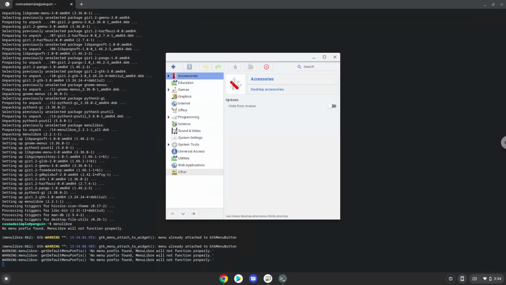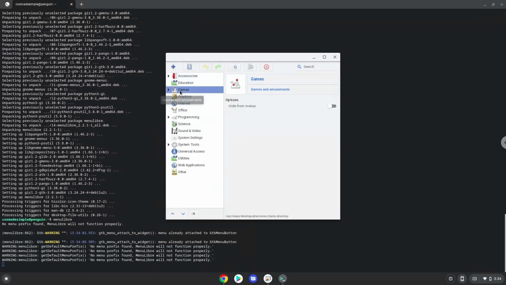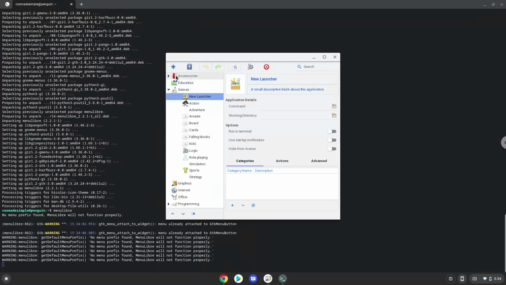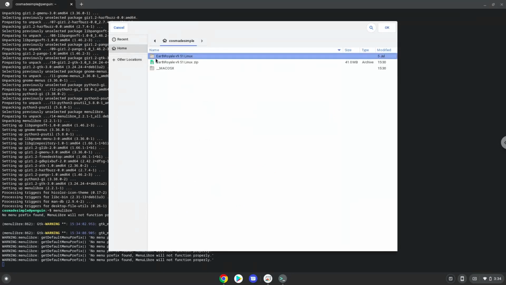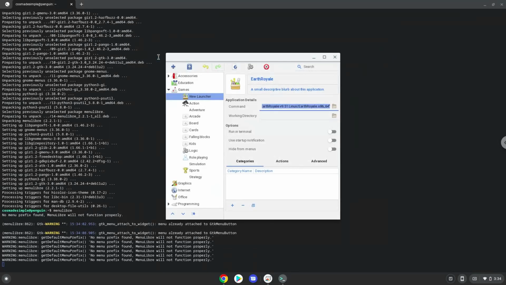Choose the category. Create a launcher. Create a name for the launcher. Command is the executable package of the game. Save the launcher.